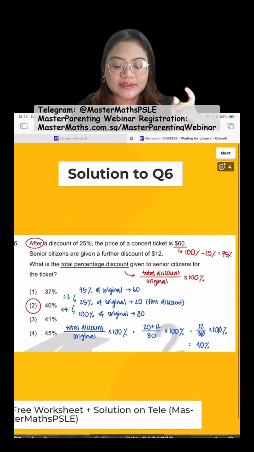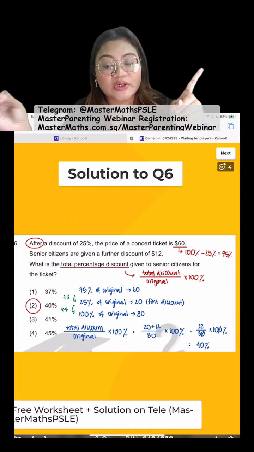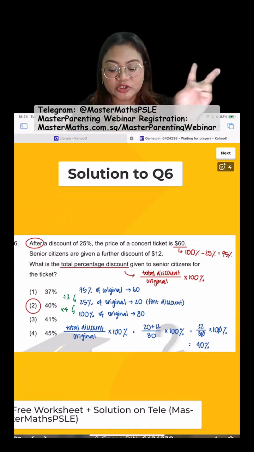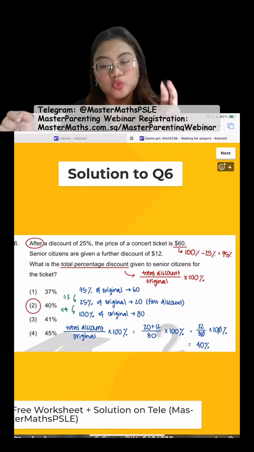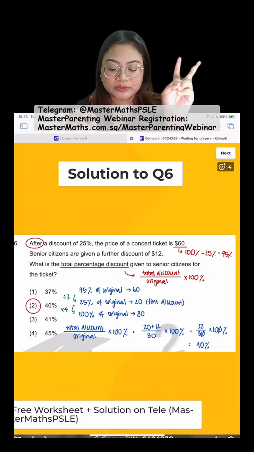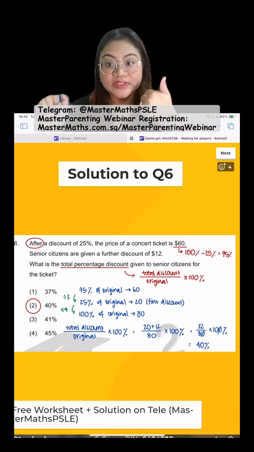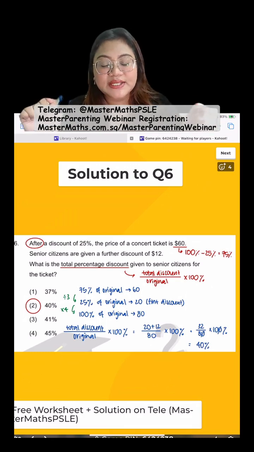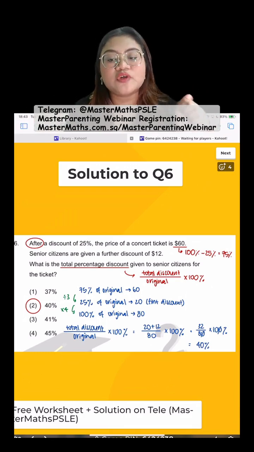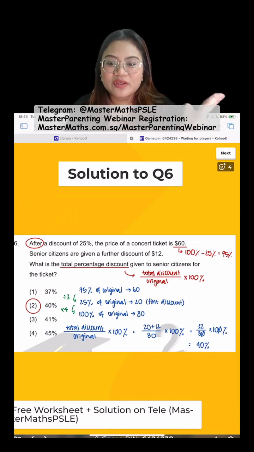The total discount comes from where? From the first 25% discount, which is $20. Find out in dollar form, $20. And the second discount, $12. So together, all the discount is the $20 from the 25% and the $12 for the senior citizens. Okay? So that's $32 as your total discount. So if you are old, you get $32 worth of discount.